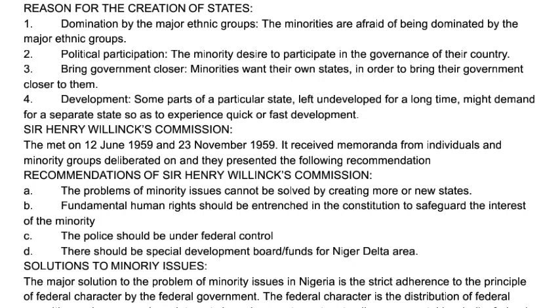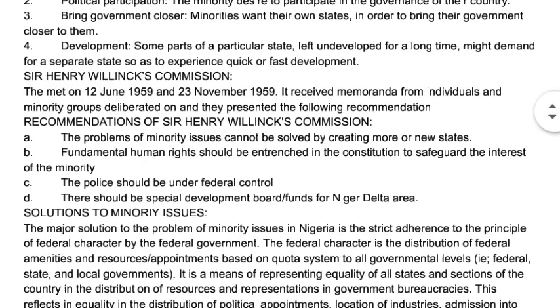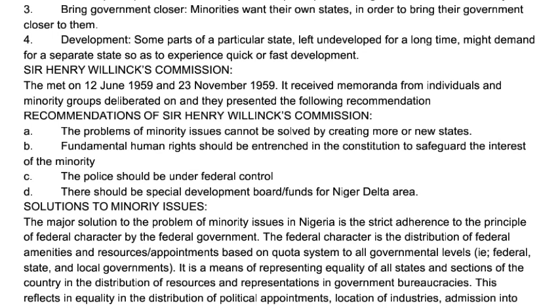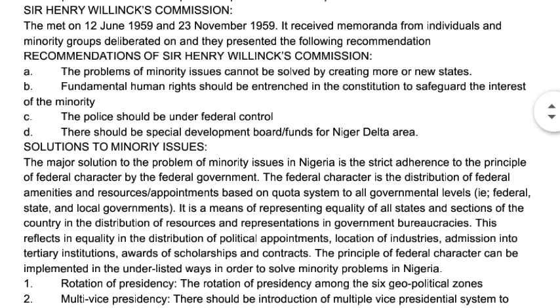Now let's look at the Sir Henry Willink Commission. They met between 1st June 1959 and 23rd November 1959 to resolve and talk about the solution to the problem of minority issues in Nigeria. After their meeting, they made recommendations on what Nigeria as a country should do to solve the minority problem.